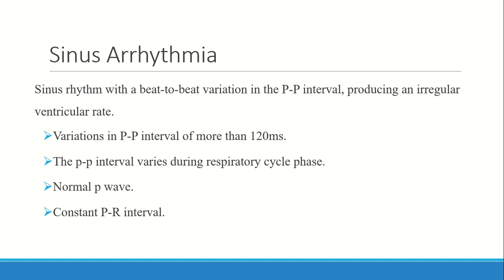So when there is sinus arrhythmia, we will see P-P interval variation of more than 120 milliseconds, but there is a constant PR interval, there is a normal P wave, and other sinus rhythm features are maintained. This occurs during the respiratory cycle.